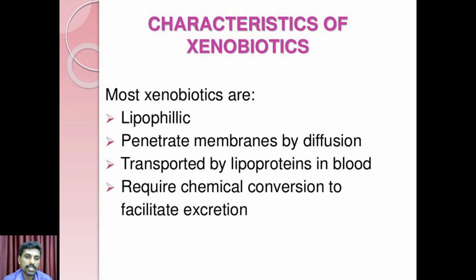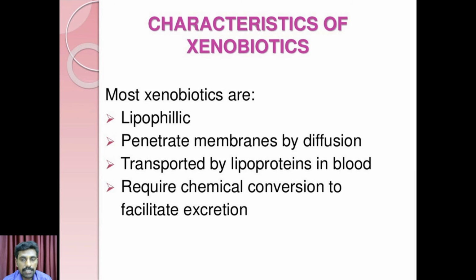Through diffusion, xenobiotic compounds penetrate cell membranes and are also transported by lipoproteins in the bloodstream. They require chemical conversion to perform excretion, so once xenobiotic compounds enter the body, they should be eliminated through excretion.